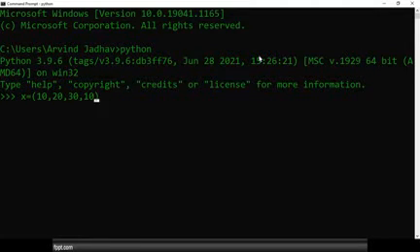First of all, we'll check whether tuple will accept duplicate values or not. So x is equal to round bracket 10, 20, 30 and 10. That means we used 10 two times, so 10 is a redundant value. After that we'll check the type of data by using the type function. Here I am using type, and in round brackets I am using x, type of x.